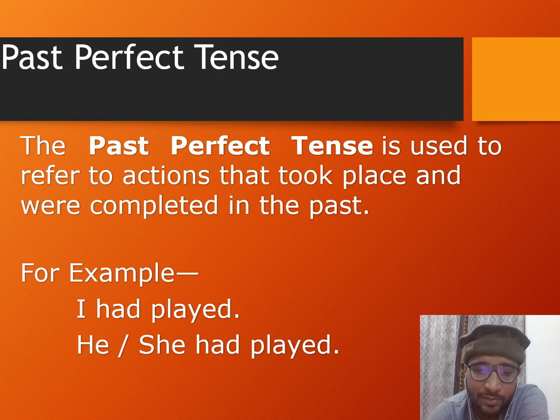So if you look at the timeline of the past, just quoting an example over here: the patient had died before the doctor came. Now these two actions took place in the past. The first one is the death of the patient, and the second one is the arrival of the doctor. The first one is known as past perfect tense, and the second one is known as past simple tense. So past perfect does not work alone. It normally goes with the past simple tense.